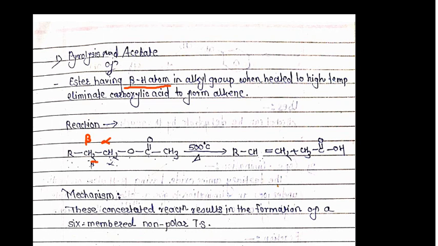So this ester having beta hydrogen atoms, when heated at high temperature, gives the formation of an alkene molecule, and the byproduct carboxylic acid is eliminated. Now let's discuss the mechanism of that reaction.